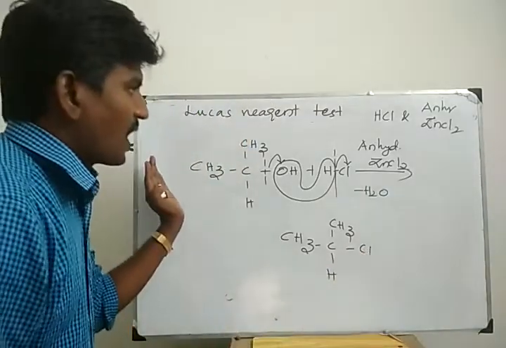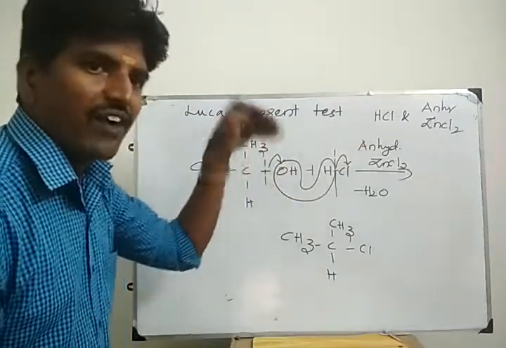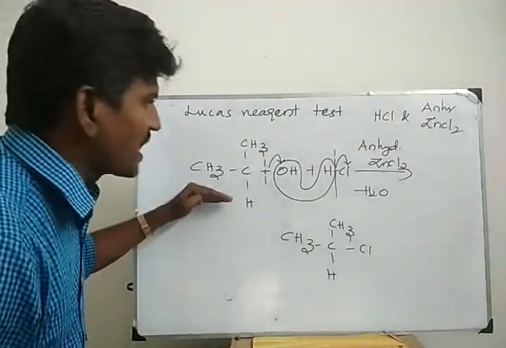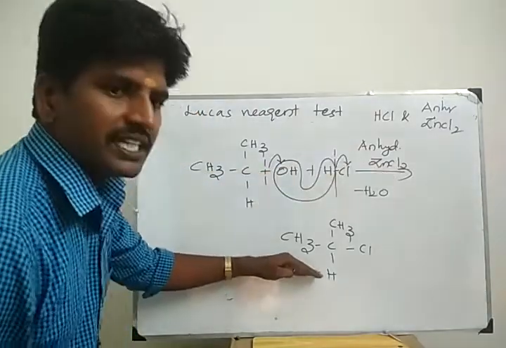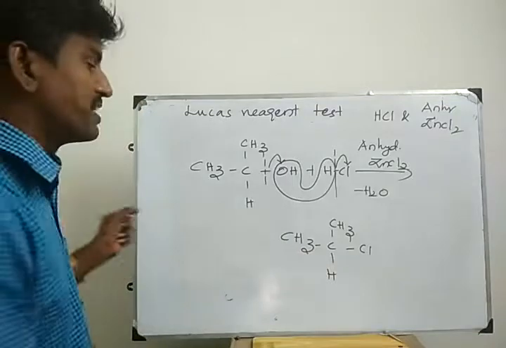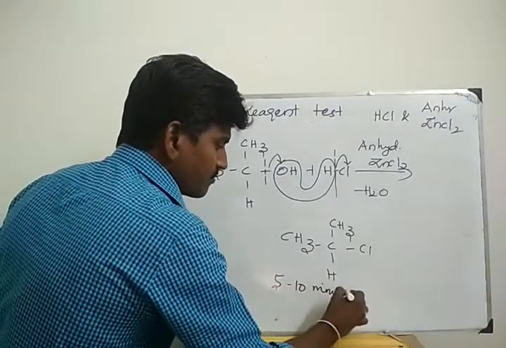When tertiary alcohol reacts with Lucas reagent, immediately it forms turbidity. When secondary alcohol reacts with Lucas reagent, it forms turbidity. It takes 5 to 10 minutes.